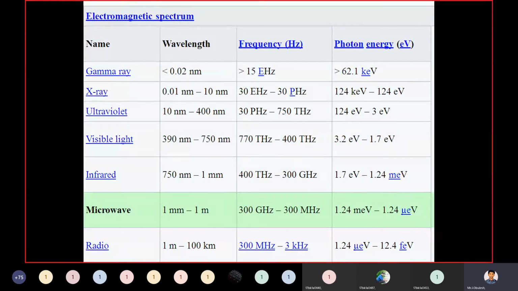In this table we have 6 kinds of signals: gamma ray, X-ray, ultraviolet, visible light, infrared, microwave, radio. Apart from this, we need only microwave. Why? According to our syllabus, we are going to discuss only microwaves. For comparisons, we will discuss the remaining also.